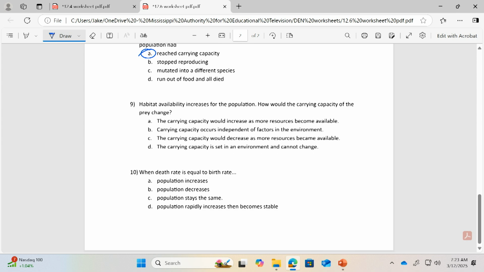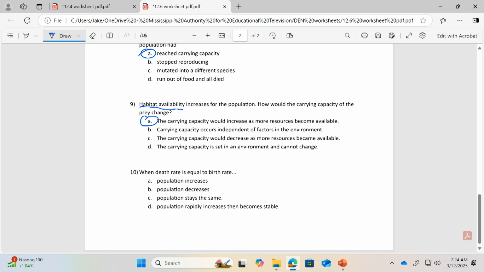9 says, habitat availability increases for the population. How would the carrying capacity of the prey change? Okay, so if we have more habitat for the population, what's going to happen? Okay, so A, the carrying capacity would increase as more resources become available. So if you have a bigger habitat, that can support more individuals, and that means the carrying capacity would increase. All right, last one here.